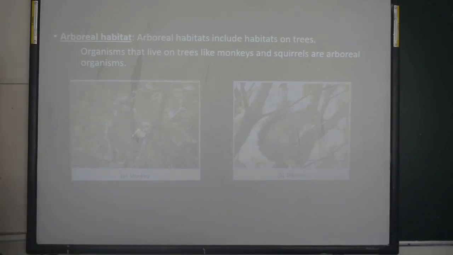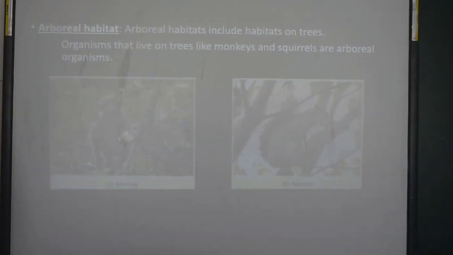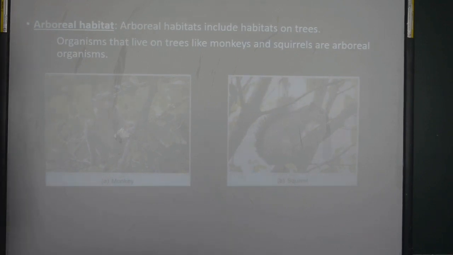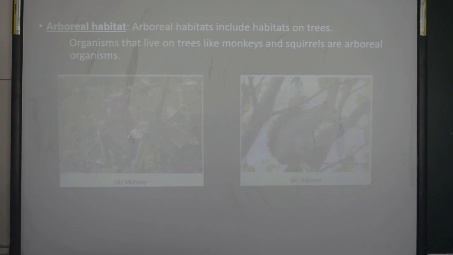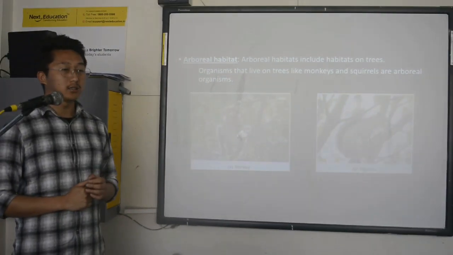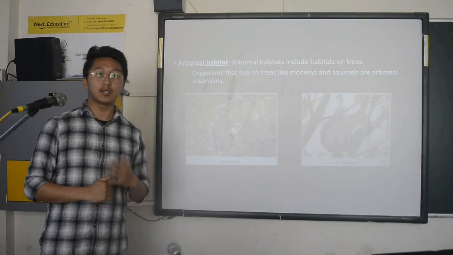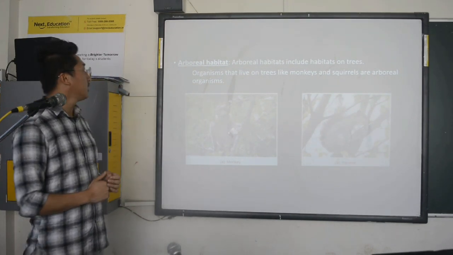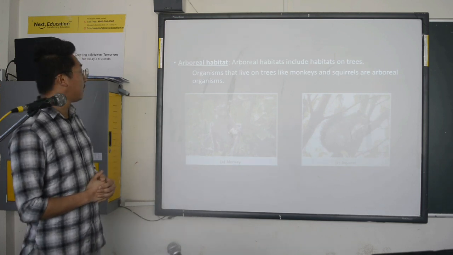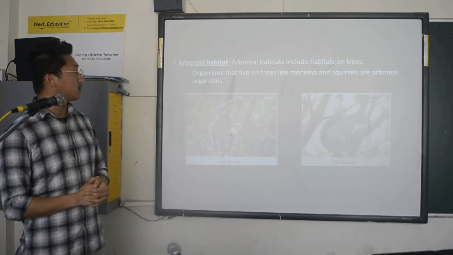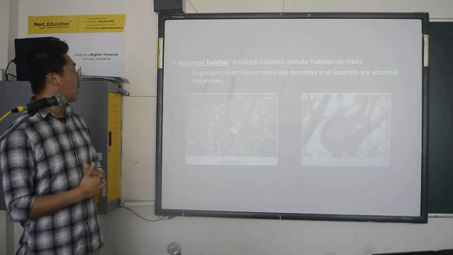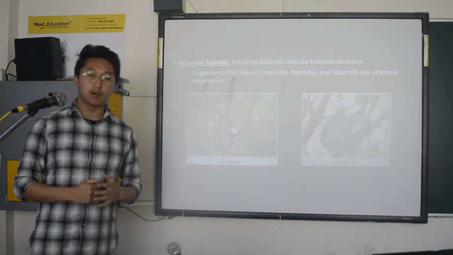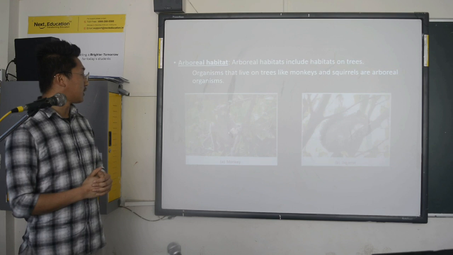Okay, next one, third one, is arboreal habitat. So arboreal habitat includes habitat on trees. This is the habitat which is above the ground on the trees. So all these organisms, all the animals or plants that live above the ground on trees, this type of habitat we call arboreal habitat. Organisms that live on trees like monkeys and squirrels are arboreal organisms. So we call this type of organism arboreal organism, and this type of habitat we call arboreal habitat.